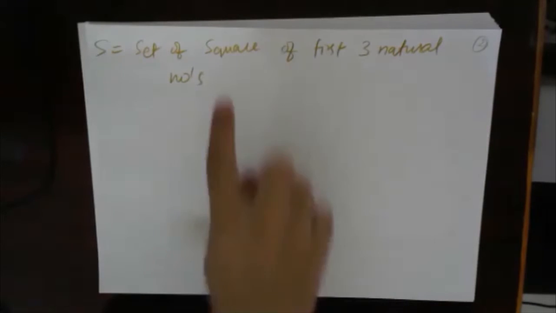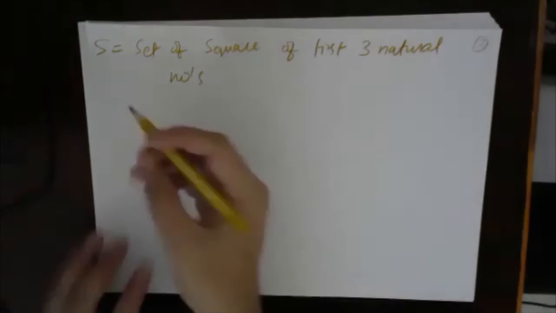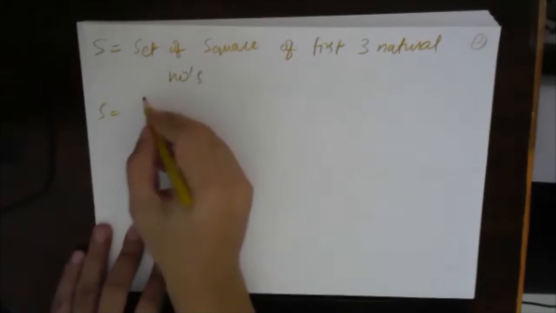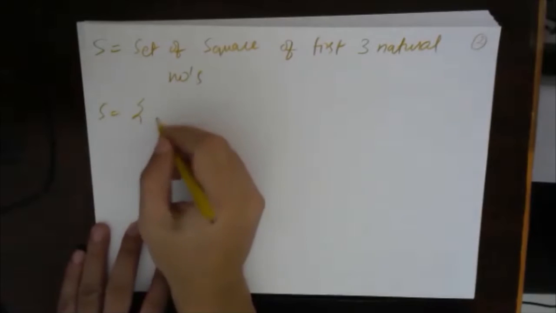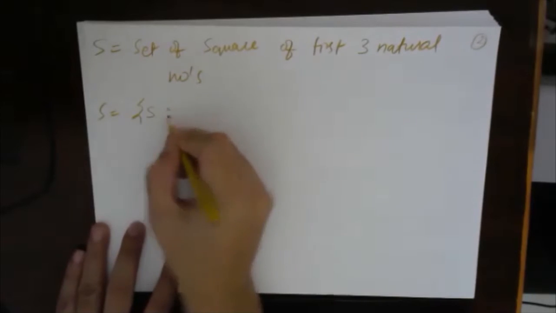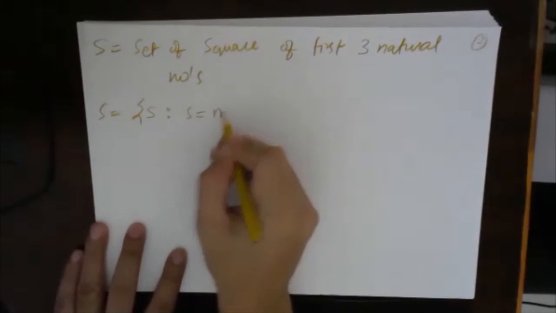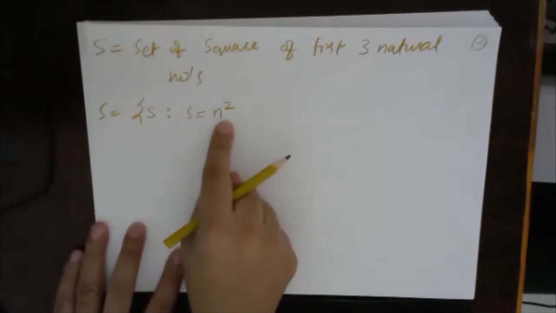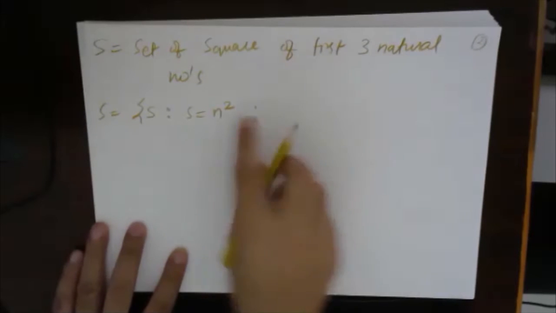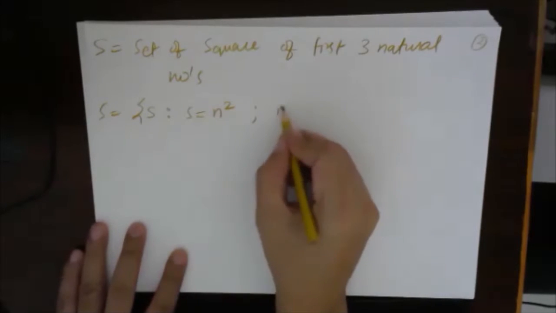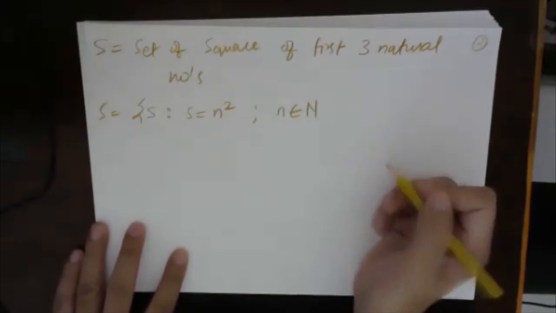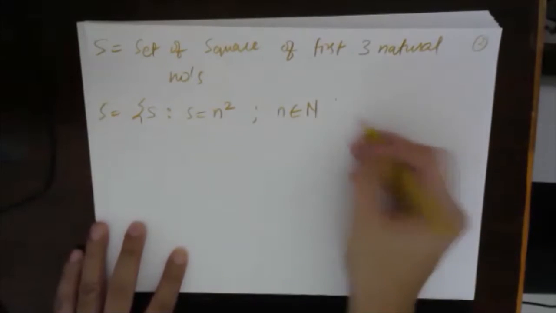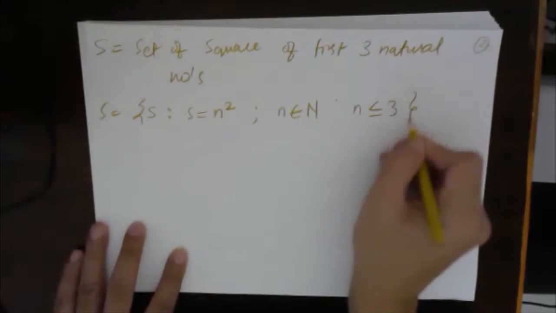Done? Okay. Now write for this one. It's a very easy one. So let's see. S is equal to, let's say, small s, such that small s is an element of capital S, such that s is equal to n square. And n is what? n belongs to natural numbers and n is less than or equal to 3.